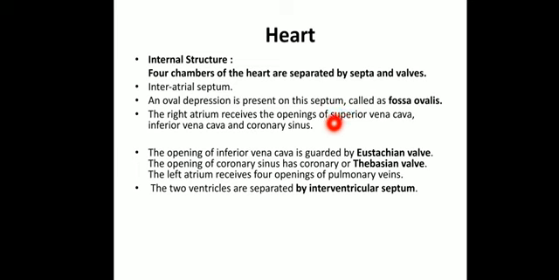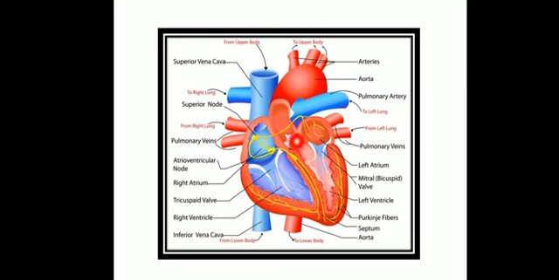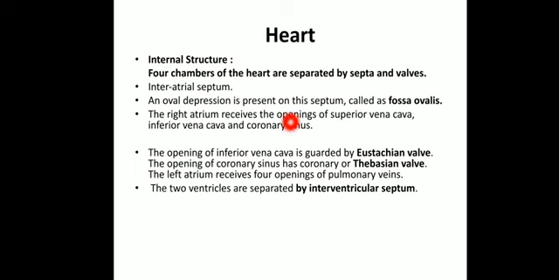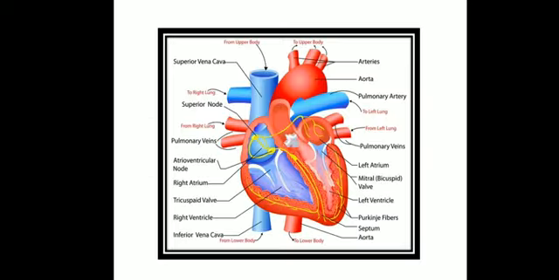Okay. The right atrium receives the opening of the superior vena cava, inferior vena cava, and the coronary sinus. So here we have seen this is the right atrium. This will be receiving the opening of the superior vena cava. This one, this is the inferior vena cava. Okay, so superior vena cava, inferior vena cava, and coronary sinus. So what is the coronary sinus? The coronary sinus we already saw, it is the part which is related to the coronary arteries. Okay, so this is what we have seen.